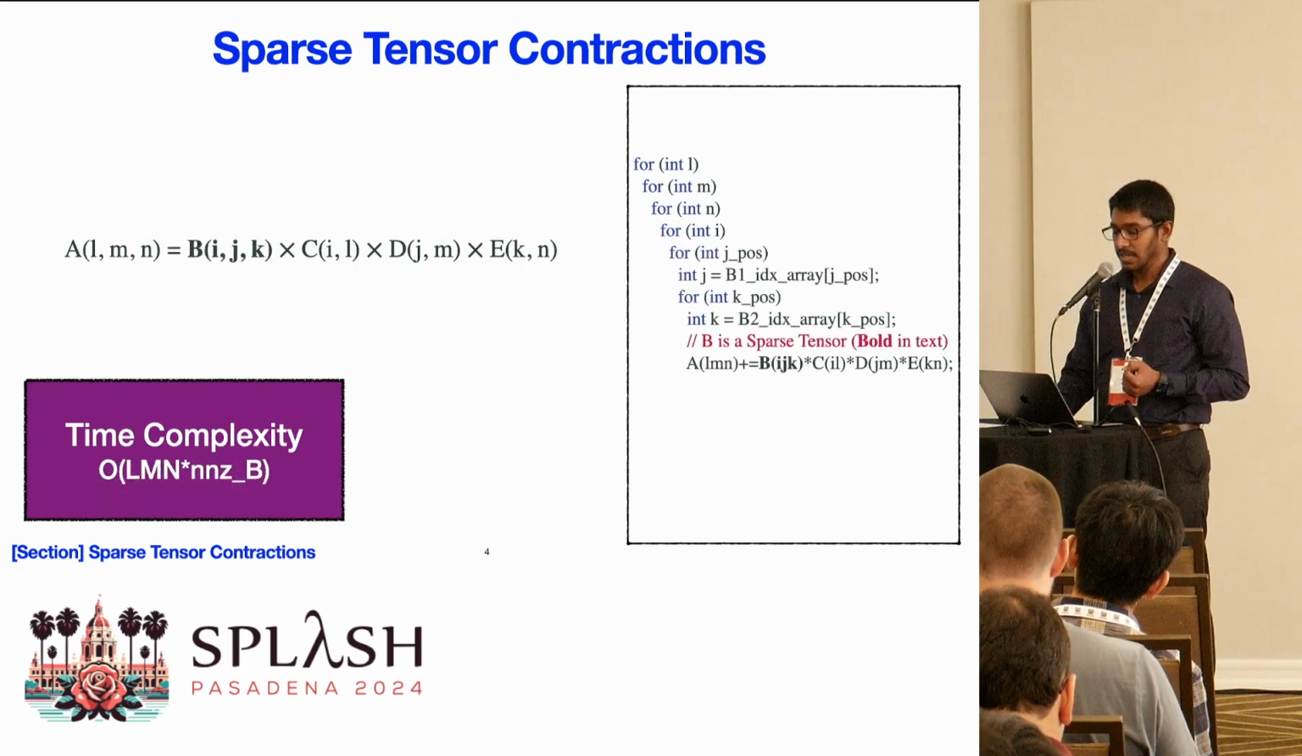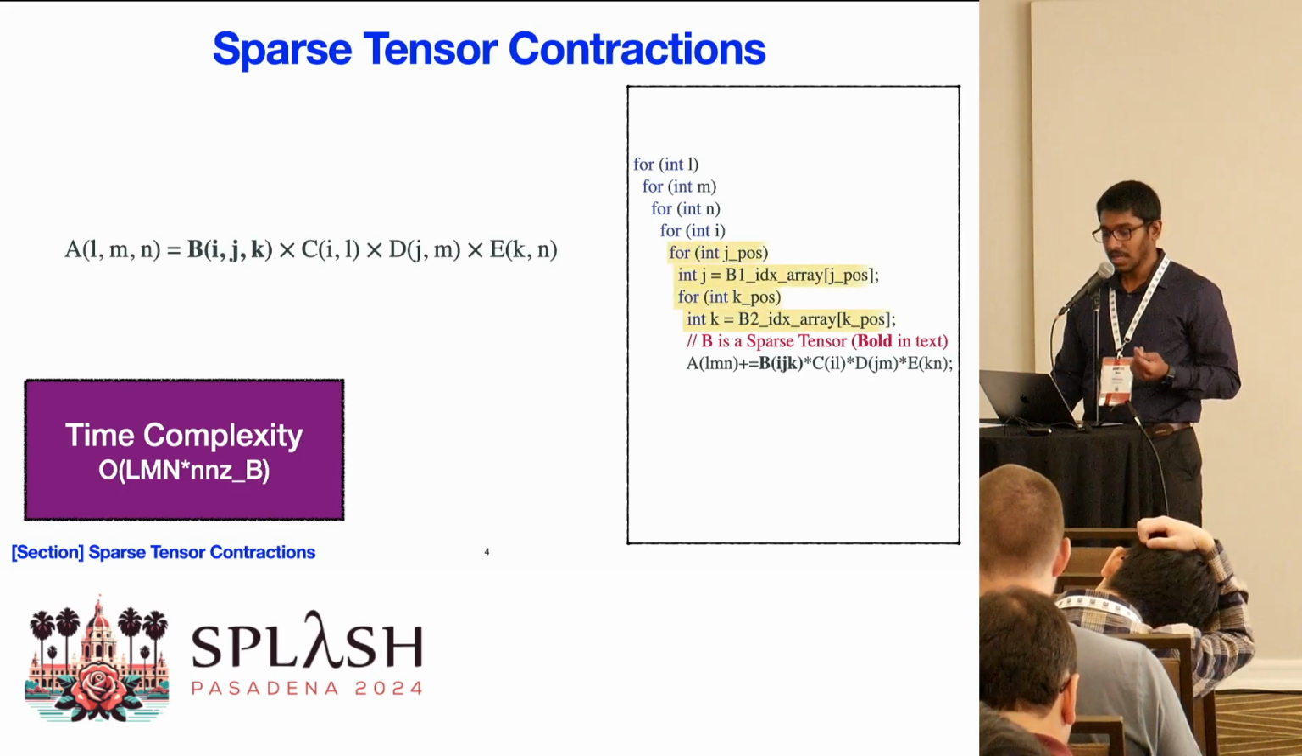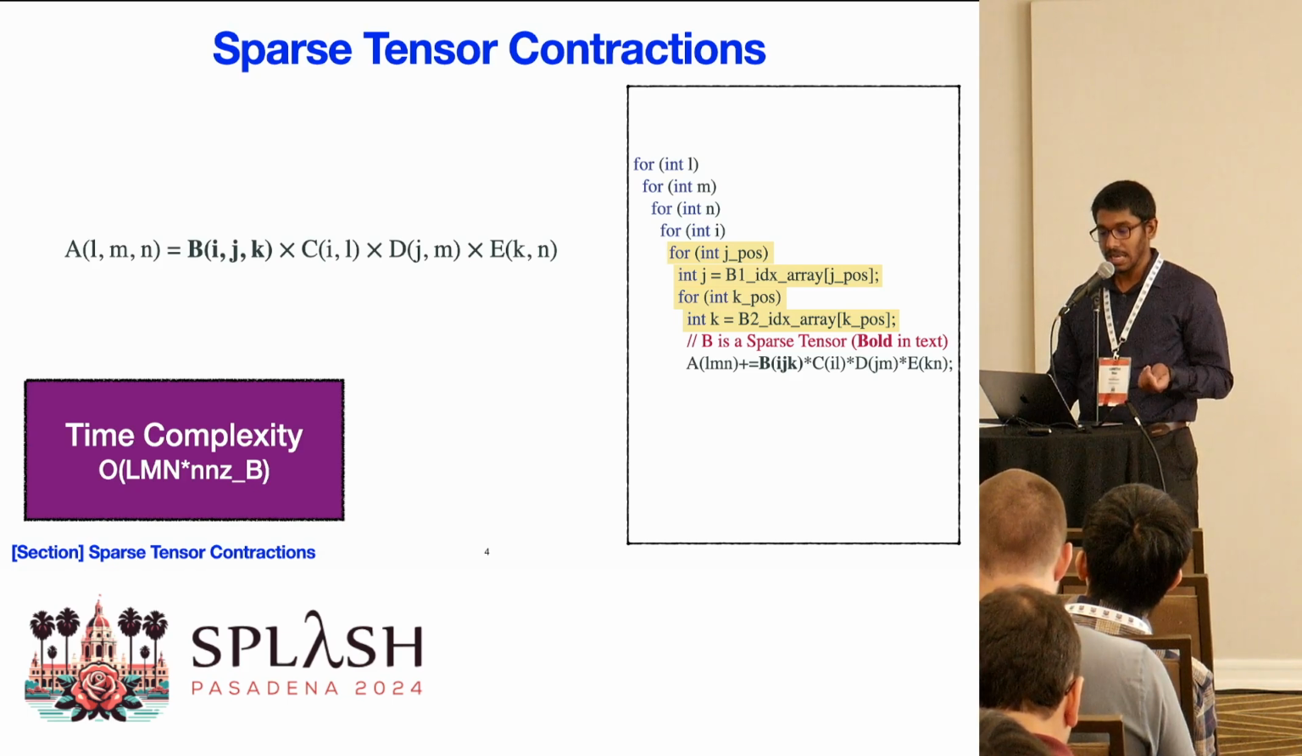For instance, let's say now B is a sparse tensor. I have bolded B to show that it's a sparse tensor. Notice how the loops in the computation have changed with B's index arrays now. When B is sparse, the time complexity of the computation now becomes O of lmn times non-zero values of B instead of lmn ijk.